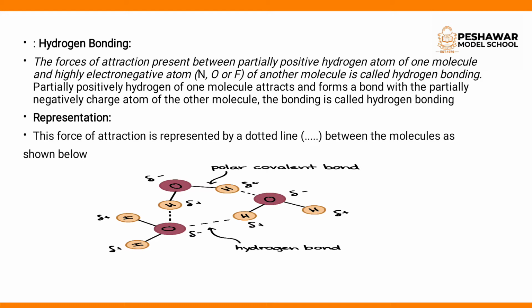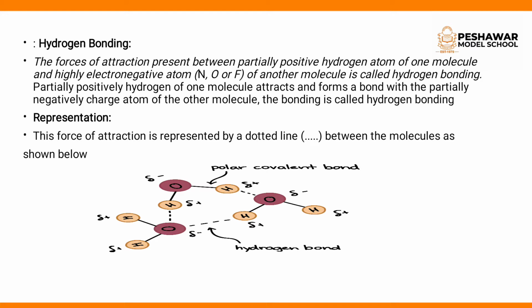Now, the partial positive hydrogen of one molecule attracts and forms a bond with the partial negatively charged atom of another molecule. This bonding is called hydrogen bonding. So the hydrogen must be partially positively charged because it is lower in electronegativity than nitrogen, oxygen and fluorine, and the other three atoms must be partially negatively charged in the formation of hydrogen bonding.